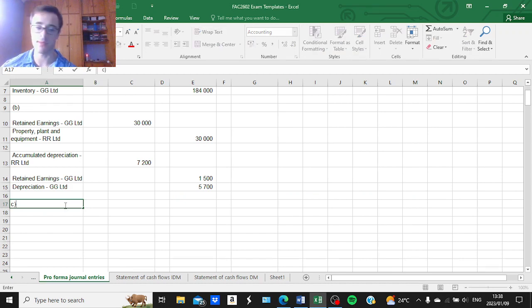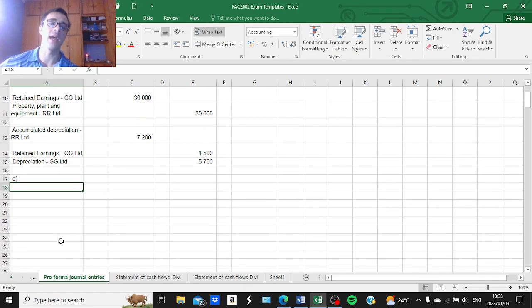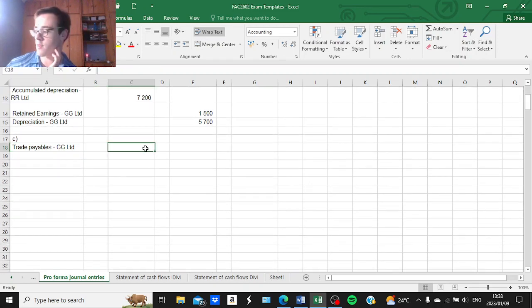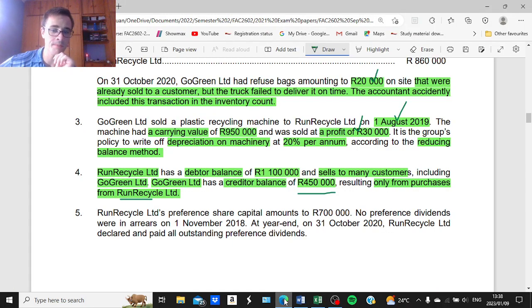For journal entry C, we will debit trade payables, which normally has a credit balance, of Go Green Limited by 450,000, because the entire amount relates to Run Recycle Limited, which is an intragroup balance.